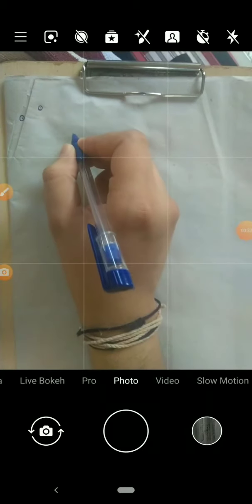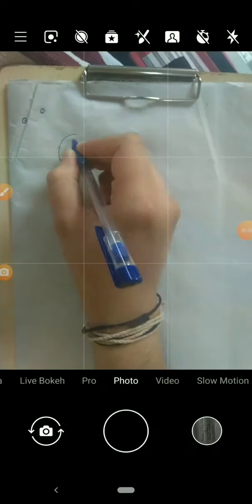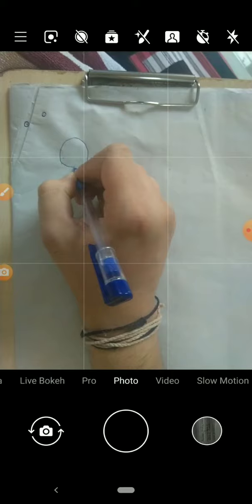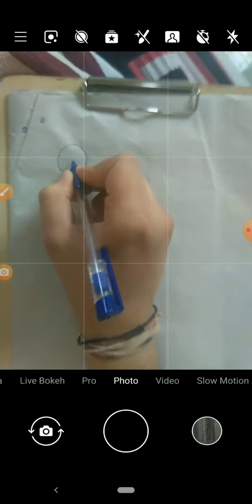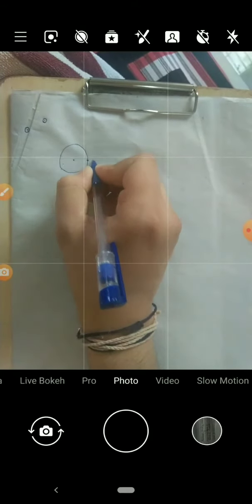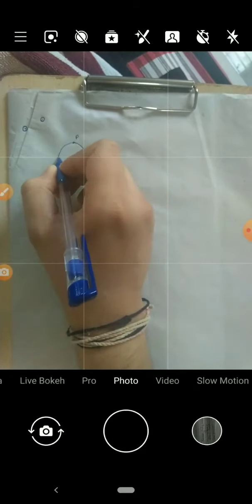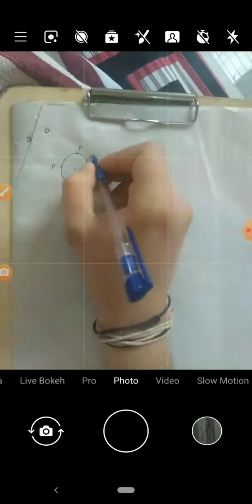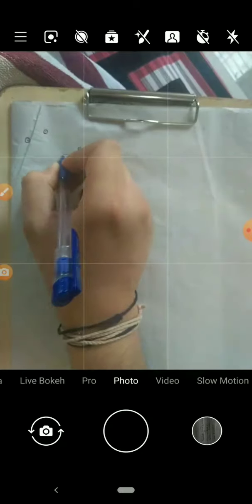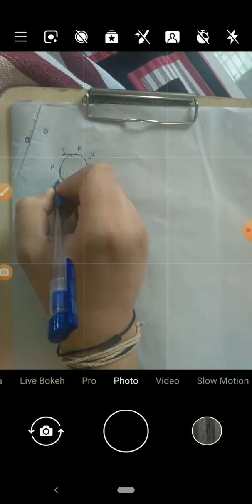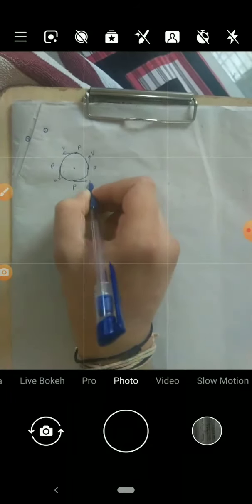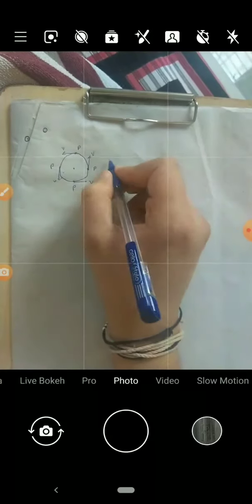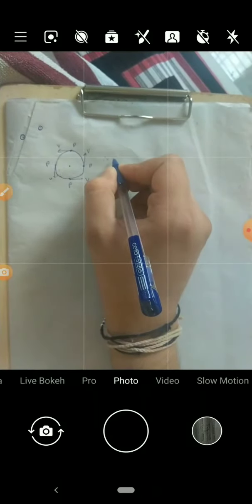As any object follows a circular path, suppose our particle point P is at this position, after some time it will be here, after some time it will be here, so that every time its tangential velocity v is changing its direction. Hence the change in direction makes it accelerated.